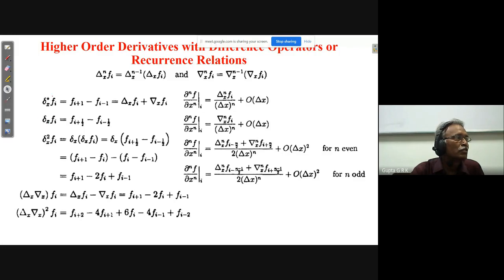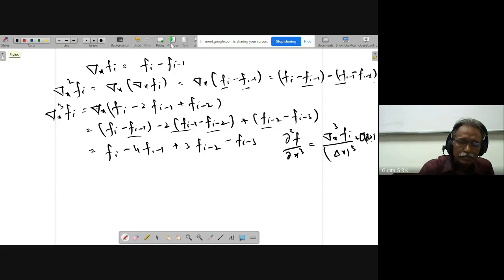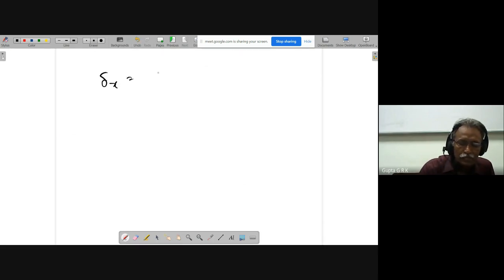Similarly, this delta x without star, delta x f i is f i plus half minus f i minus half. And delta x squared f i is delta x of delta x f i. So it will be delta x of f i plus half minus f i minus half.